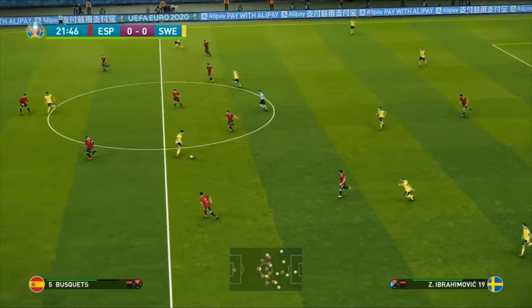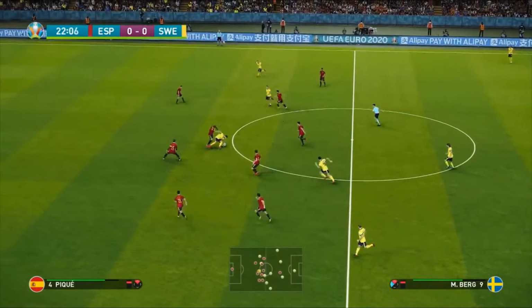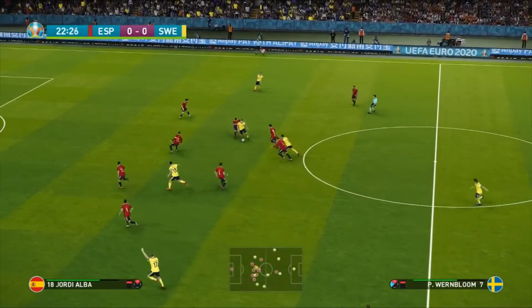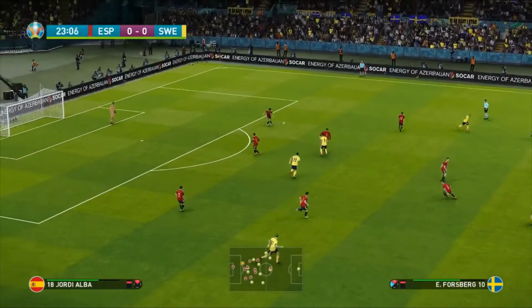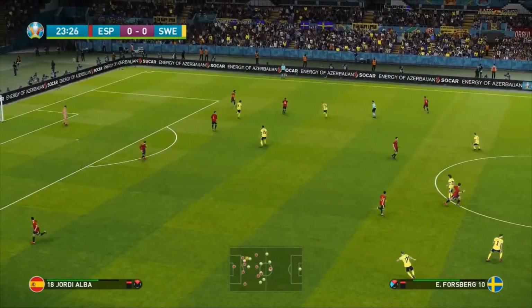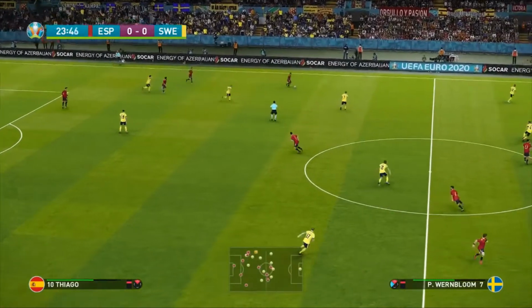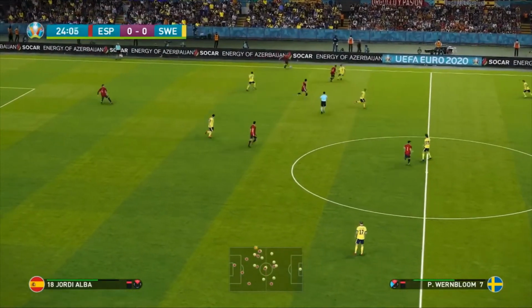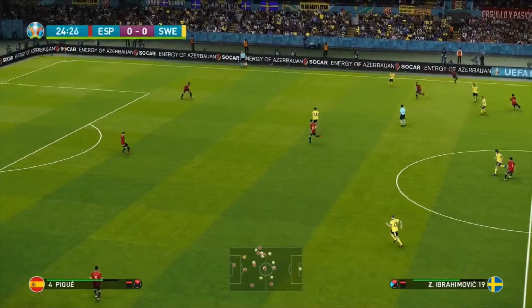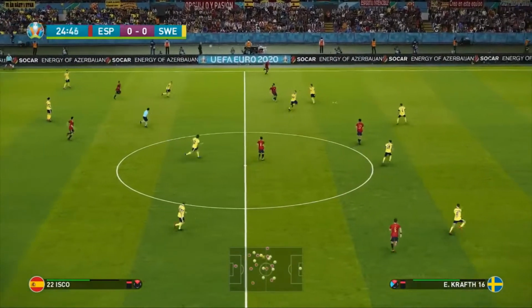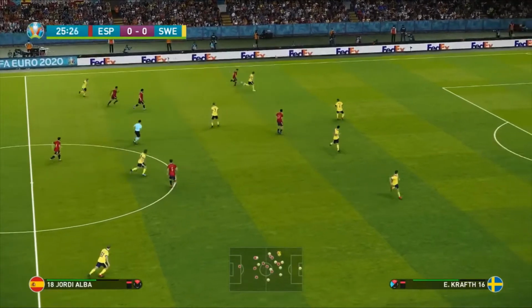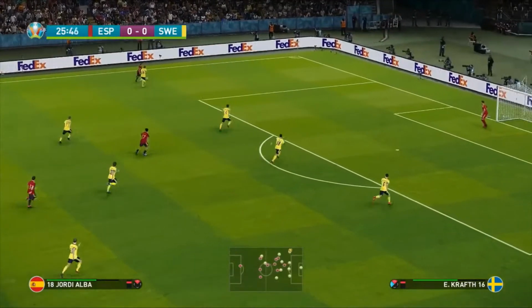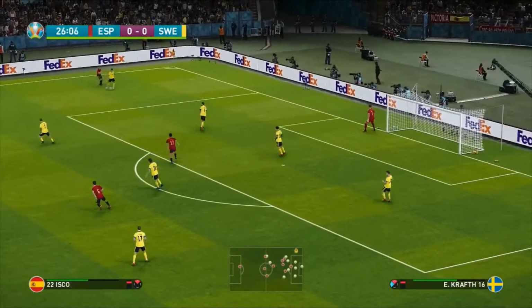Here is Ibrahimovic into Marcus Berg, who plays in the Qatar League, into Wernbloom. Back to Ibrahimovic, who tries to dink a ball up, but unfortunately, it's not going to get into the path of Emil Forsberg. Here's Thiago. A little bit of a slow start in this game, as the Spaniards just pass the ball around, take their time. They know that they don't really have to rush it here. Of course, both sides are attacking this match. Here's Jordi Alba, bombing down the left-hand side of the field. Great work there from Emil Krafth.